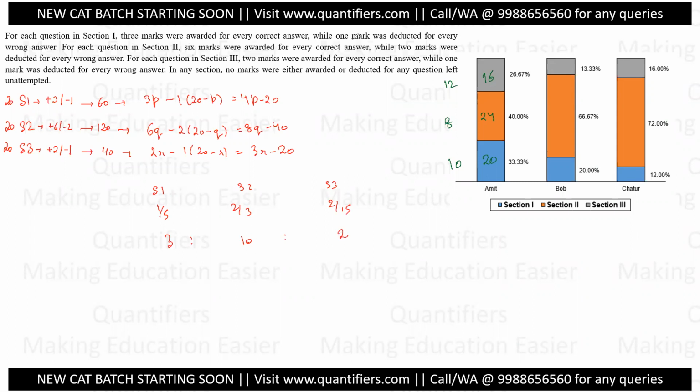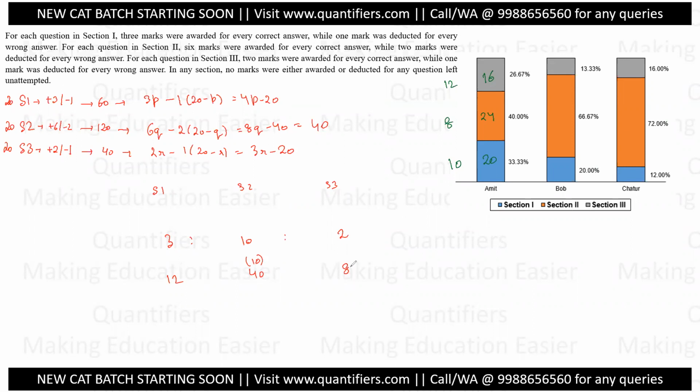All right. Now the largest number as I'm seeing is in section 2, so I will use that in order to find where my q will be an integer. All right. If I put it equal to 10, an integer will not come. 20 not an integer, 30 not an integer, at 40 an integer will come. So if the score is 40, the number of correct questions would be 10. This is 4 times, so this will be 12. This will be 8.